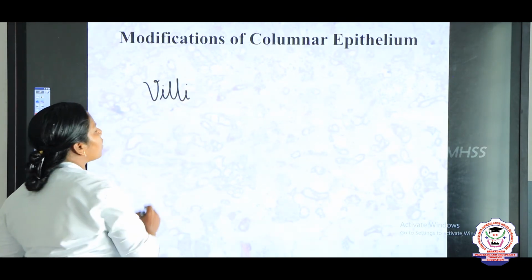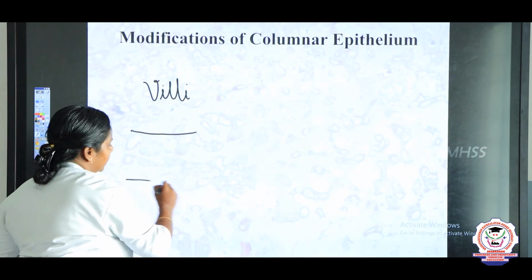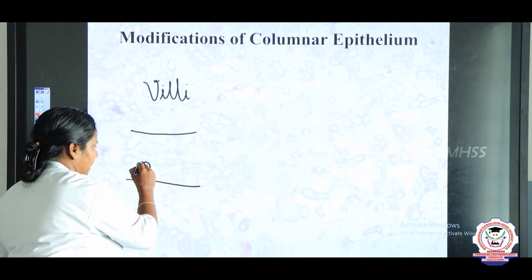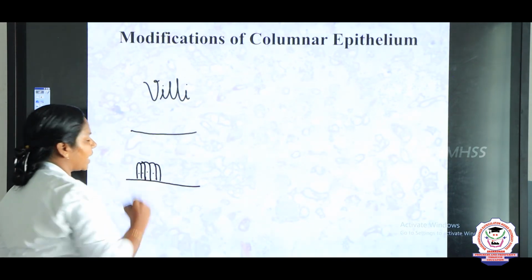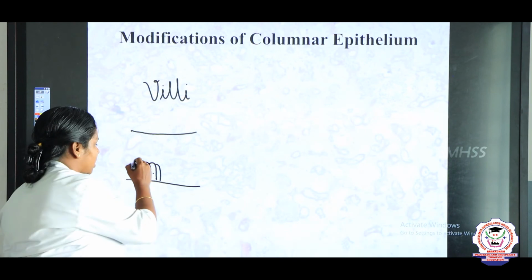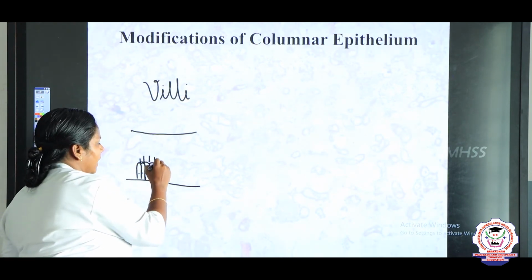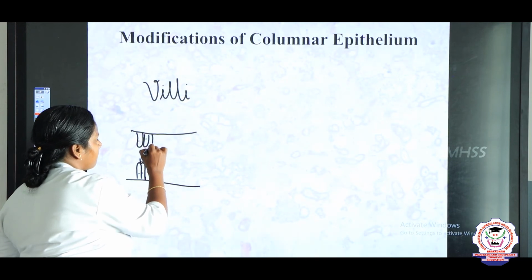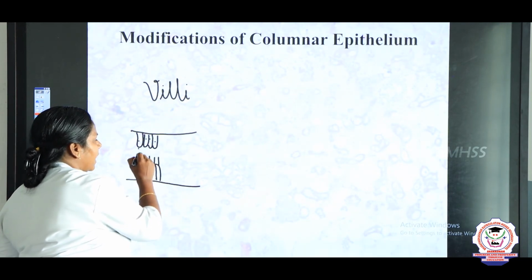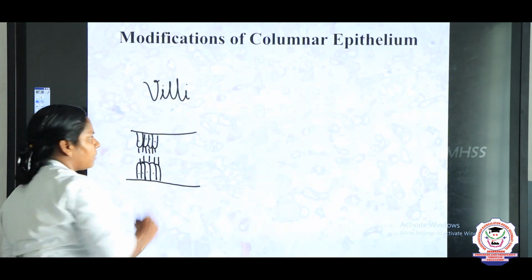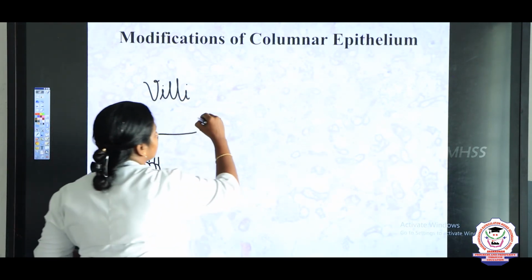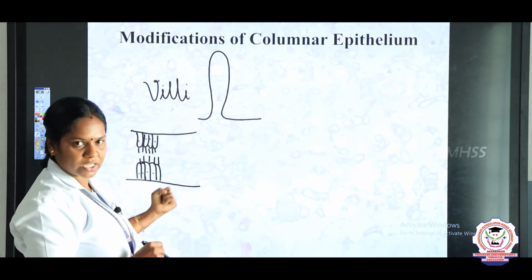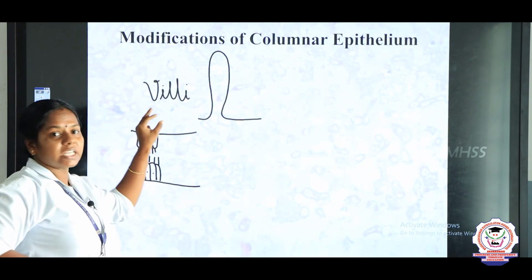If we take the small intestine, this is a columnar epithelium, and above it you can see small finger-like projections called microvilli. You all studied the structure of villi like this, right? Finger shaped, and it helps in absorption. So the first modification is villi.